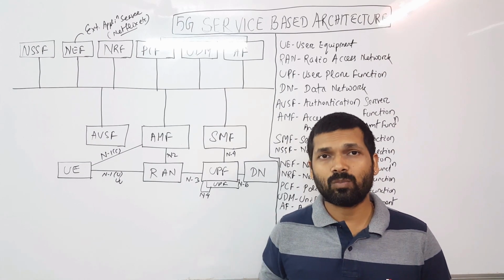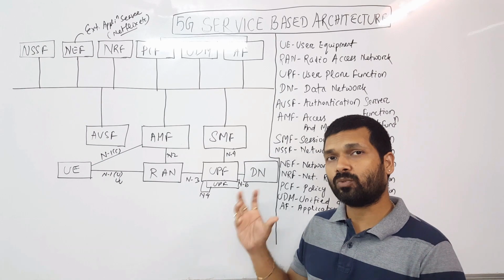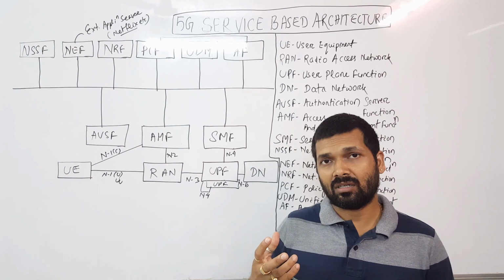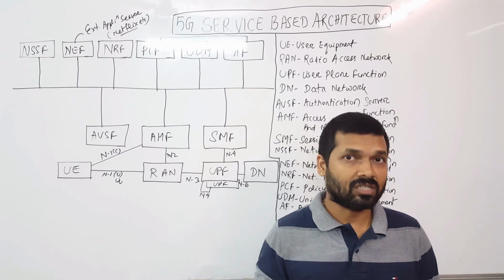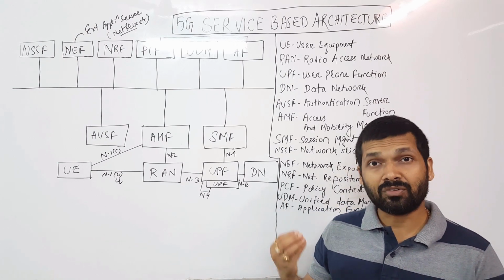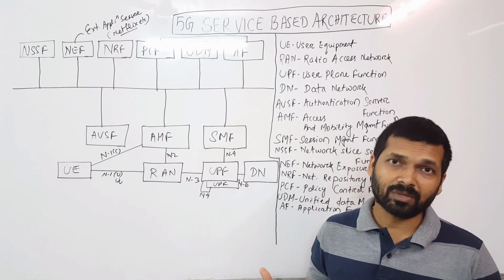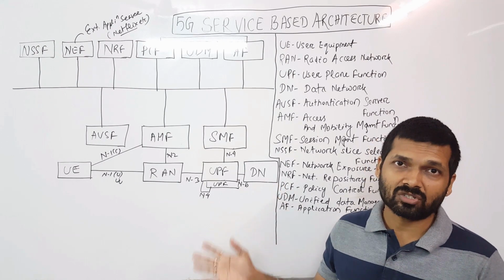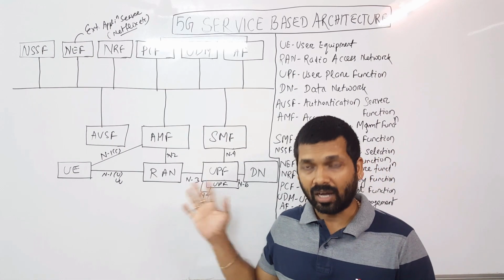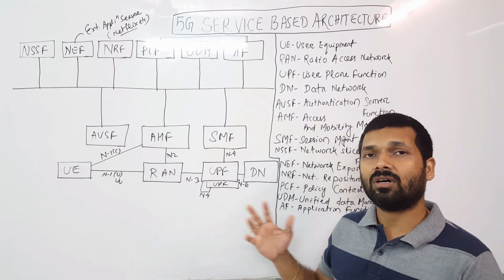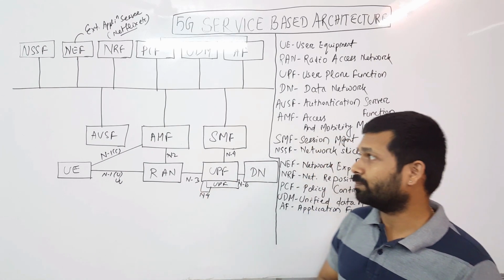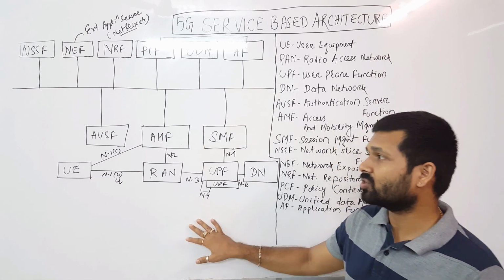Rather, anyone can deploy a package or a software in any hardware as a network function in a network entity. So it's a little bit confusing, but I'll make sure by the end of the session you'll be able to understand the difference between the reference-based architecture and the service-based architecture. However, we'll have a different video on the reference-based architecture on 5G. So let's talk about service-based architecture.